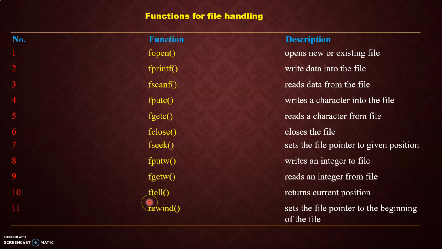And the last one is rewind. That means again the file pointer will start from the beginning. It is like a PowerPoint slide. While you open the PowerPoint presentation, you have seen that there are two options: start from the beginning, or start from the current position. When you are using rewind, it will start from the beginning of the file. When you are writing fseek, it sets the file pointer to a particular position, that means start presenting from the current position. Clear? This is fseek and rewind.